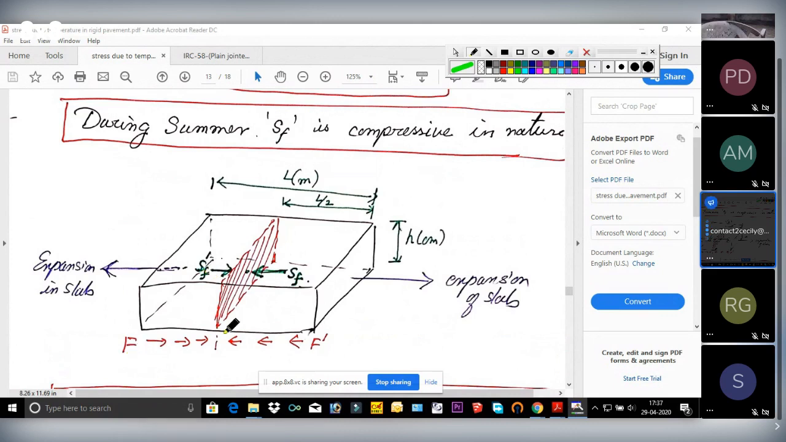Now SF is what? SF is generated to resist this frictional force. That frictional force is acting in this direction, so to resist it, SF will be acting opposite to that direction. So in order to resist this force, SF is generated in this direction. And to resist the other force, SF acts in this direction, opposite to this F direction. This SF is for this and this SF is for this one. Clear?